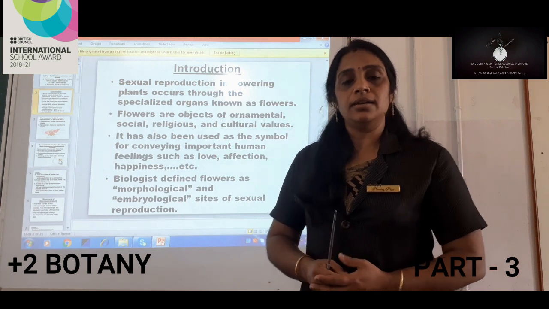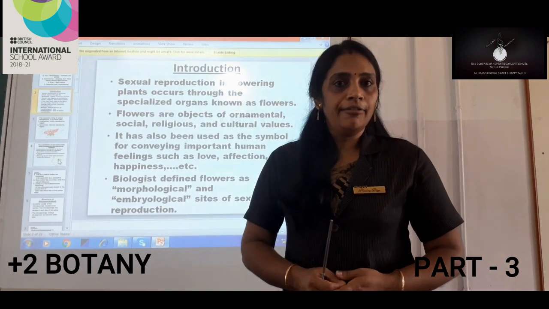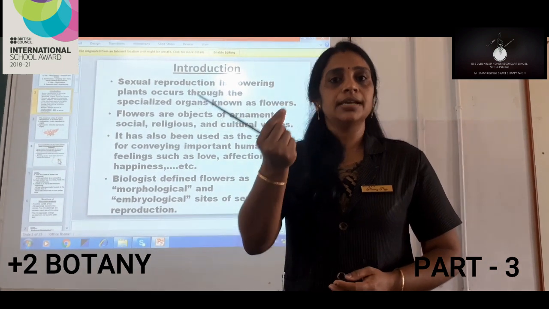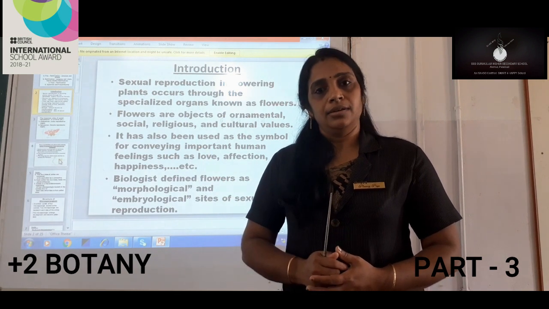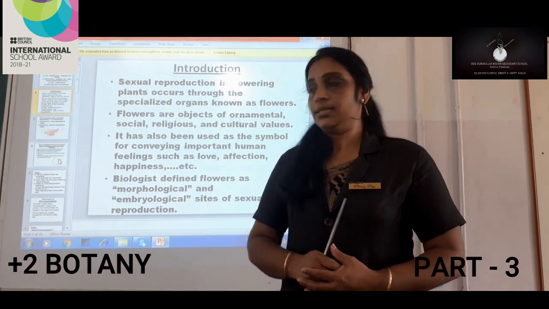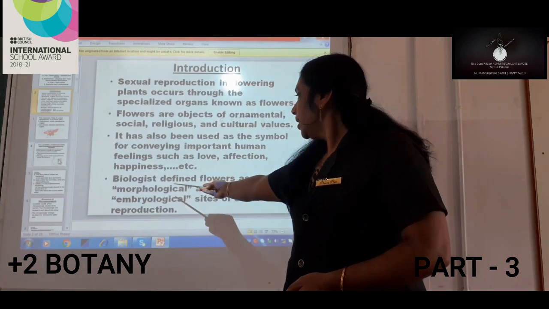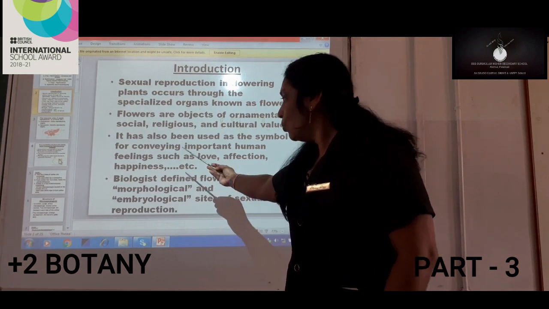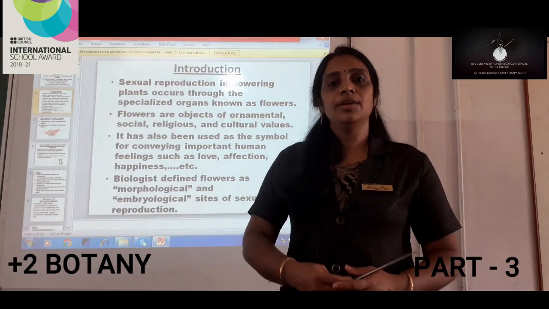See, a rose plant, when we give it to somebody, that rose indicates love or affection or happiness, isn't it? So this rose is a flower which grows on the rose plant. So that flower shows how important it is in the life of human beings. Next one, in the case of biologists, what they define about a flower, we can see. They define flowers as morphological and embryological sites of sexual reproduction.